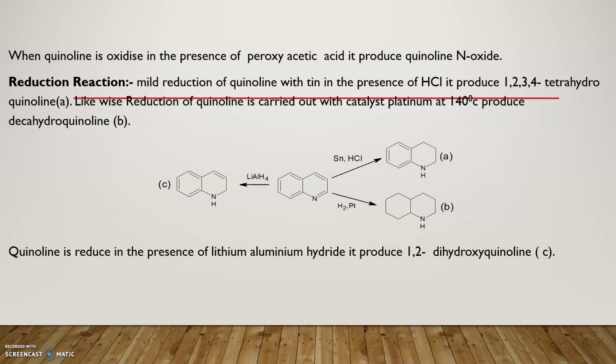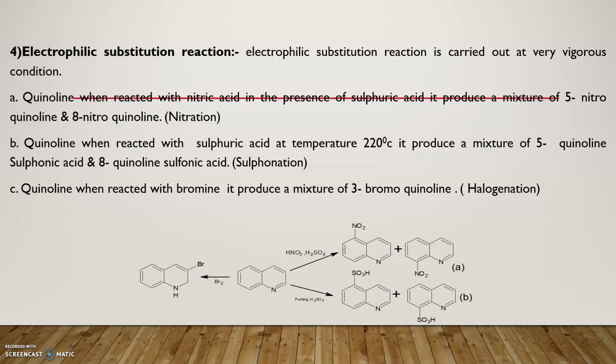Likewise, when quinoline is reduced in the presence of lithium aluminum hydride, formation of 1,2-dihydroquinoline takes place. That's all about the oxidation and reduction reactions of quinoline.